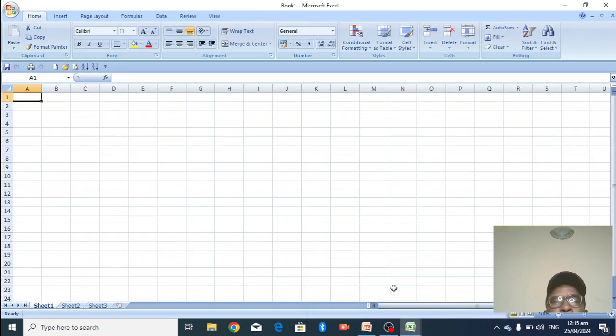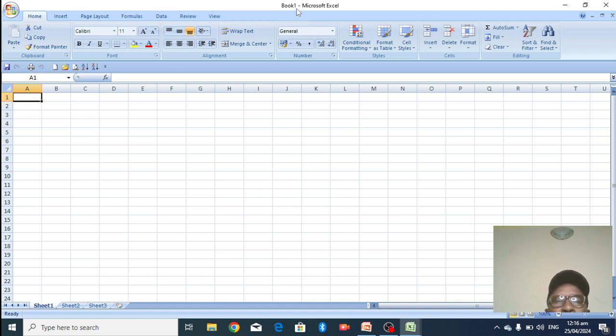Where I just opened to now, it is referred to as Workbook 1. Look at this here. This is Workbook 1 under Microsoft Excel. We have many books in Excel, but we are starting with Workbook 1. We also have other books, Book 2, Book 3, and so many others. But what does it mean to have a workbook?